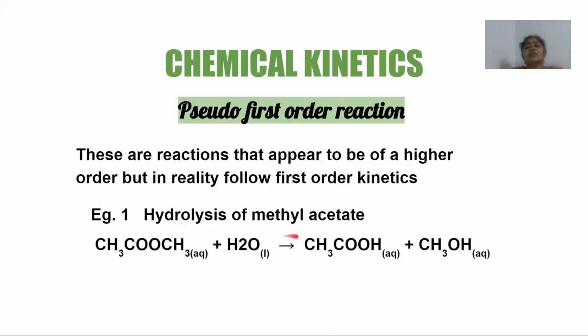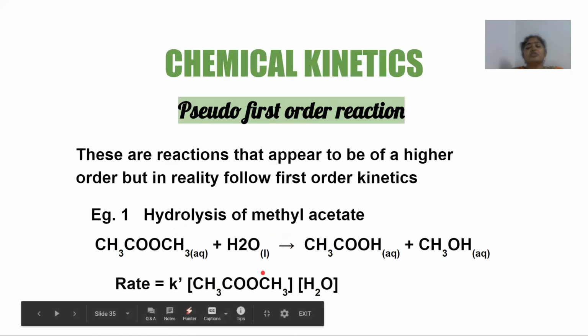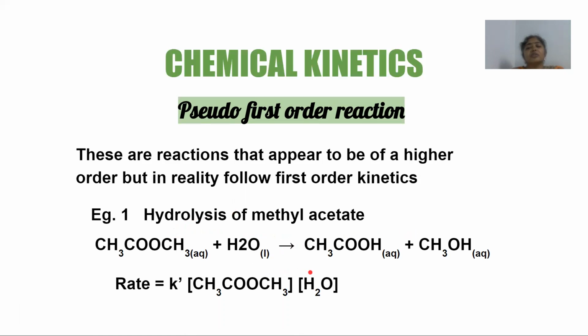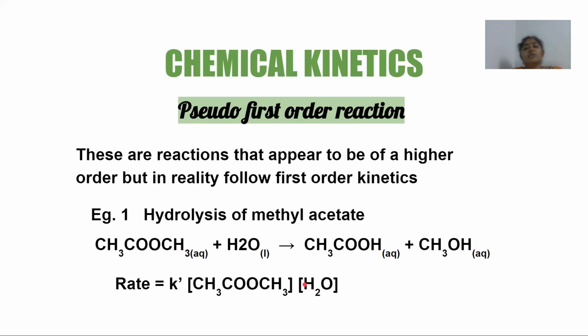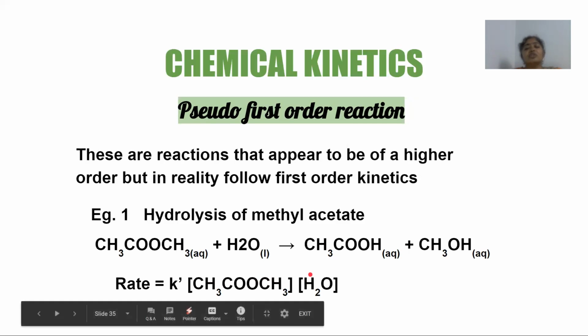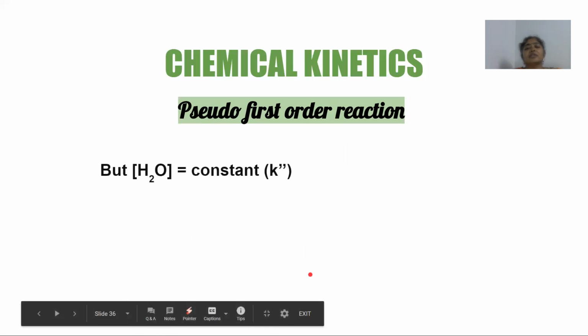On hydrolysis, the methyl acetate gets converted into acetic acid and methanol. So if you were to see the rate law for this particular reaction, you will see the rate law will represent that it depends on concentration of methyl acetate as well as the concentration of water, because you need the presence of water for the hydrolysis, right? So here rate is equal to a constant, I'm representing it as K dash, multiplied by the concentration of the acetate into the concentration of water. But for the hydrolysis, there is no restriction on the amount of water that I need to take. So I can assume the concentration of water is going to remain a constant throughout the reaction, right?